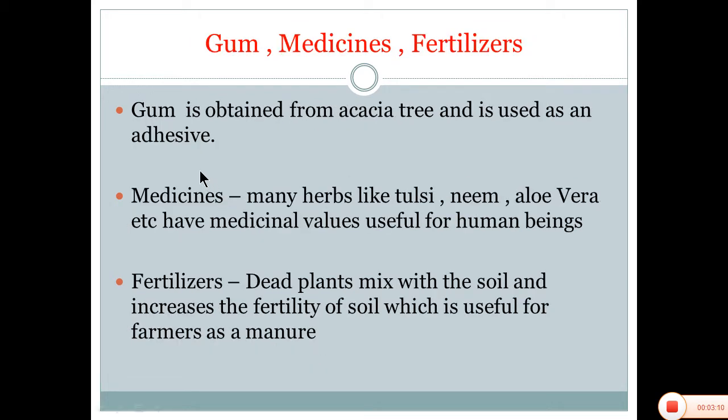Gum, the adhesive which we use to stick, is also obtained from the plant called Acacia. Now, the medicines which we take are mostly made from plants, like the herbs which we commonly know, such as tulsi, neem, aloe vera, etc., which have a medicinal value. And the fertilizers: dead plants mix with the soil and increase the fertility of the soil, which is useful for the farmer as manure.